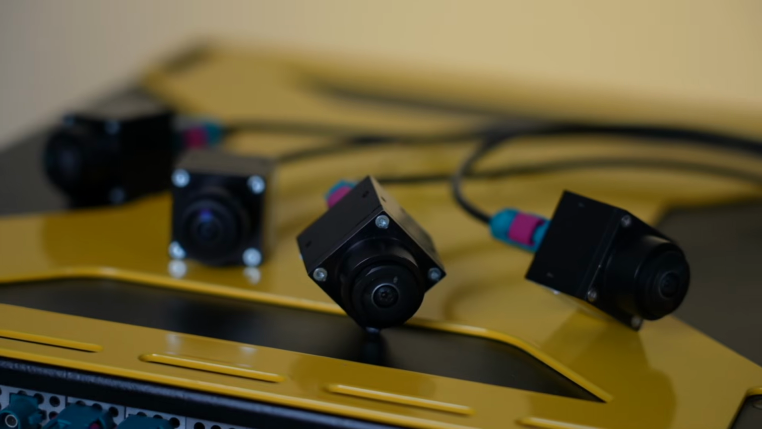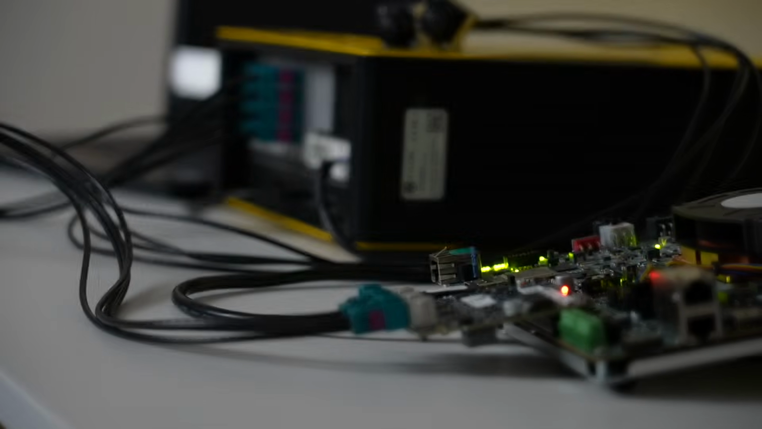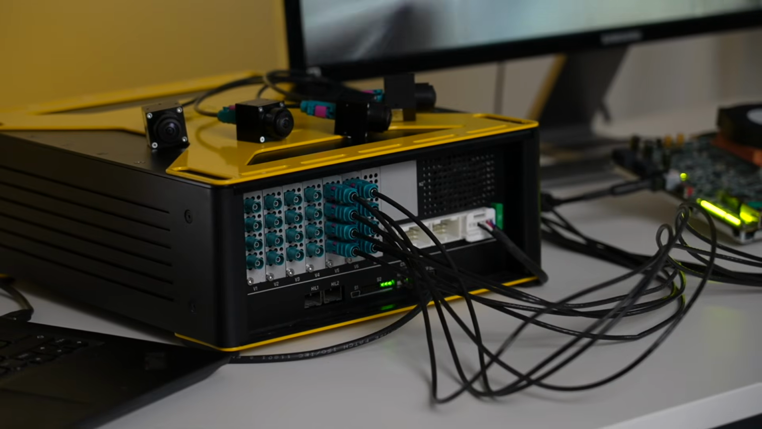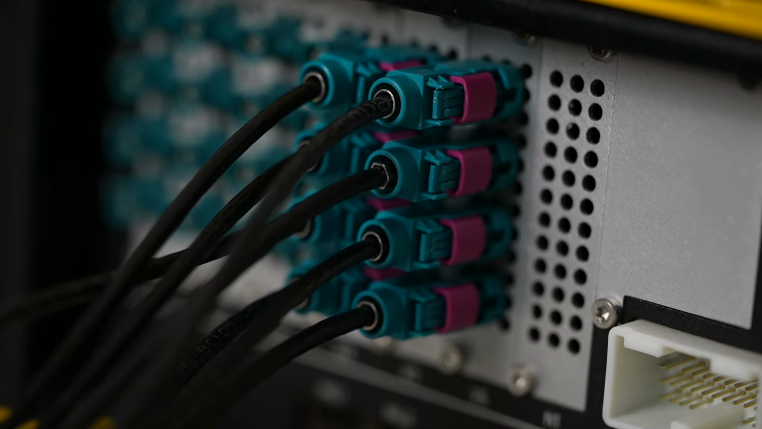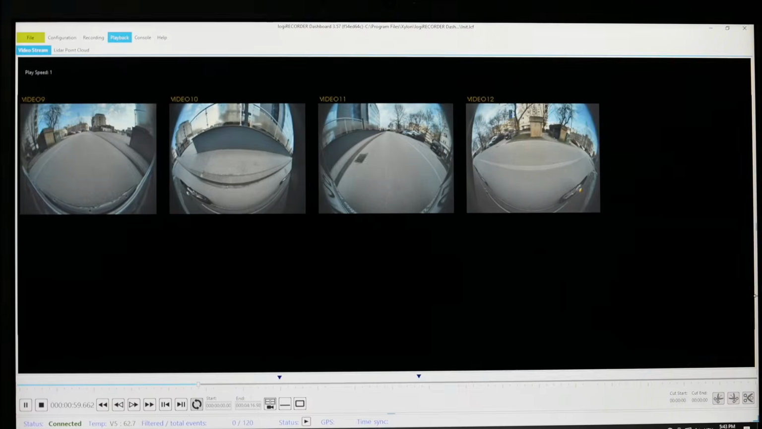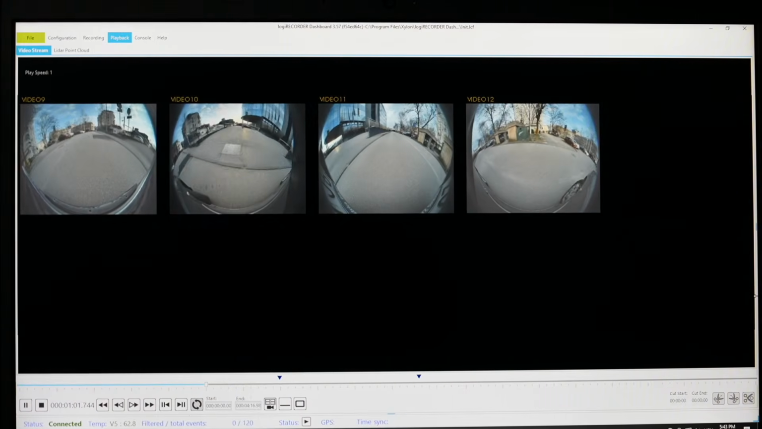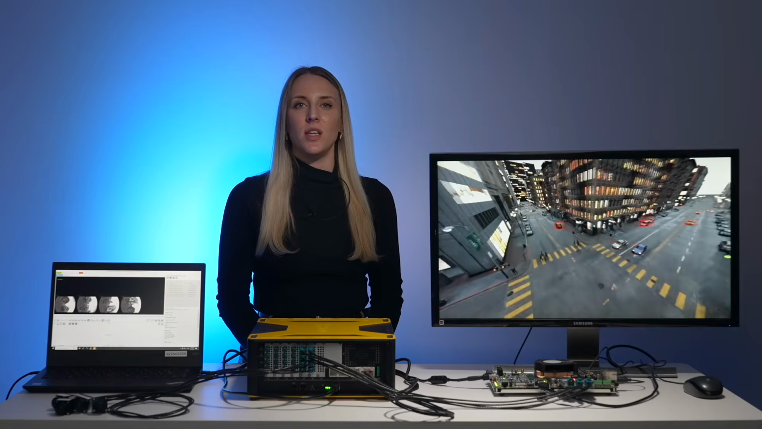For development and demonstration purposes, we have also integrated Xylon's Logic Recorder data logger with hardware-in-the-loop capabilities. This enables a complete agile system where the Versal adaptive SoC can be simulated either with raw video recorded from the real test vehicles or with fully synthetic simulated data. Let's look at several AI application examples running on this platform.